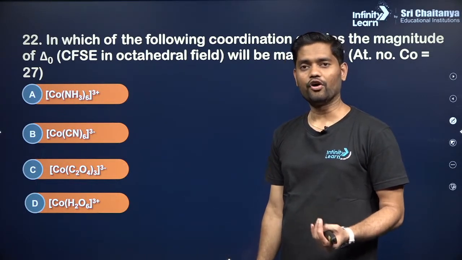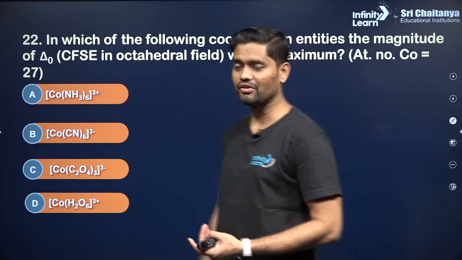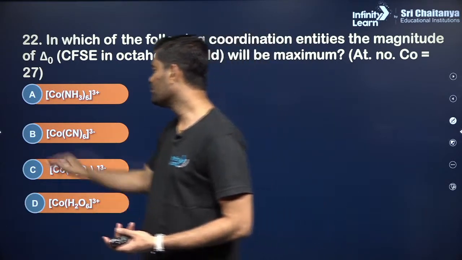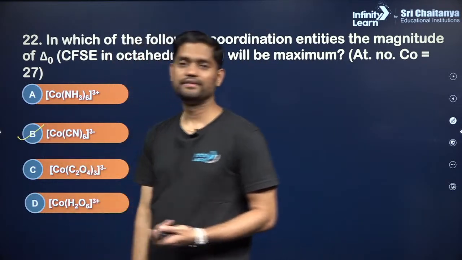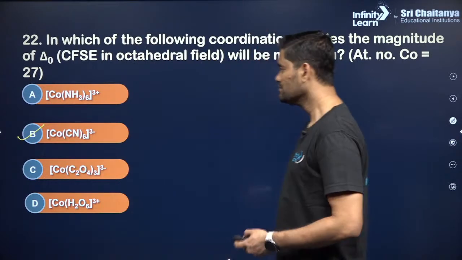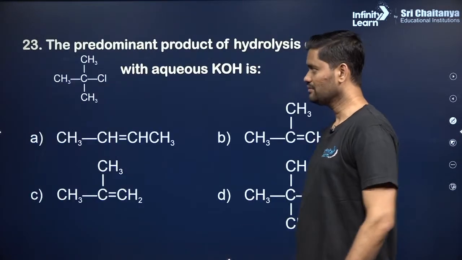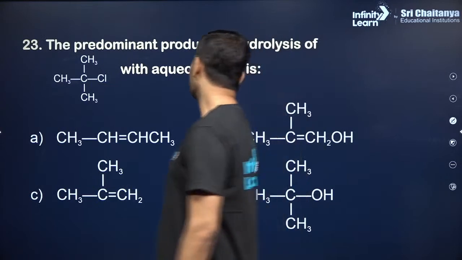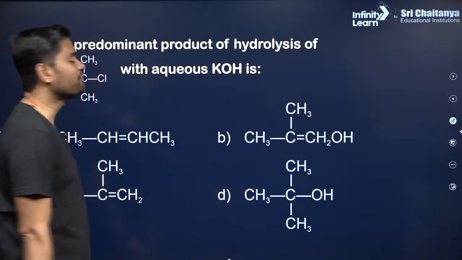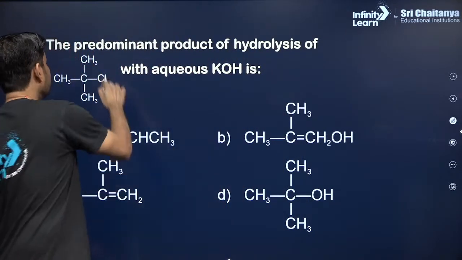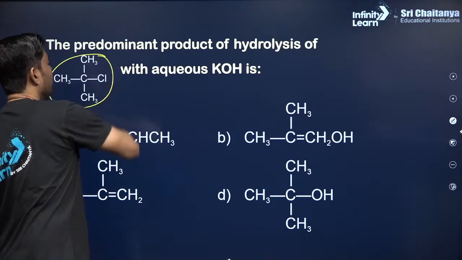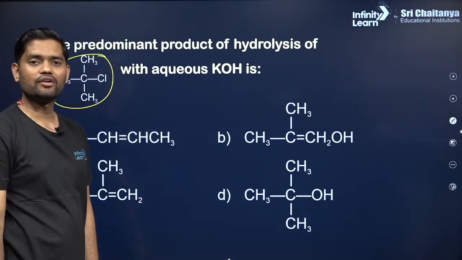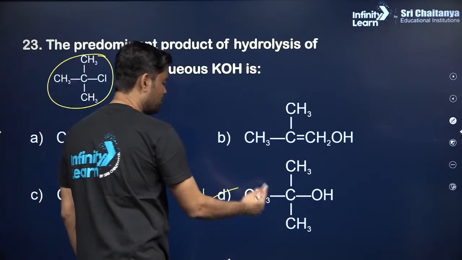Out of that, we all know that cyanide is one of the strong field ligands, so we'll go with option B. Okay, clear? Next, the predominant product of hydrolysis with aqueous KOH of a 3-degree alkyl halide, and hydrolysis will give you alcohol, 3 degree alcohol. Option D.